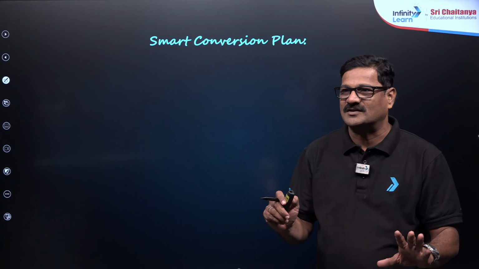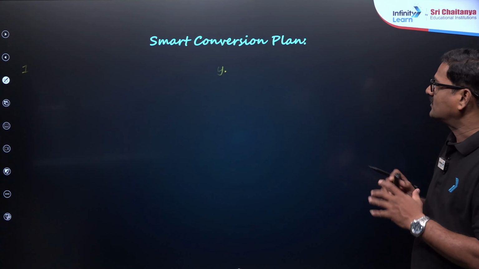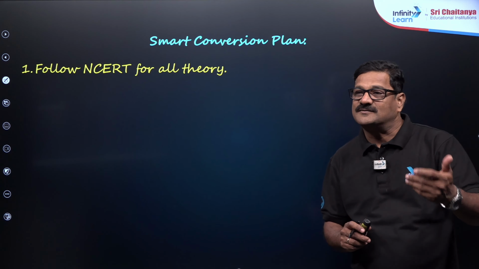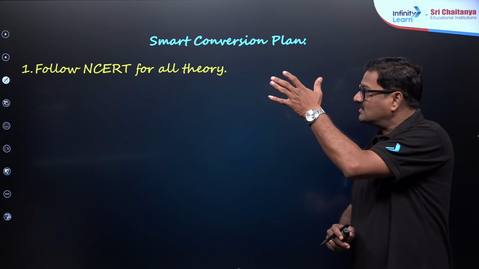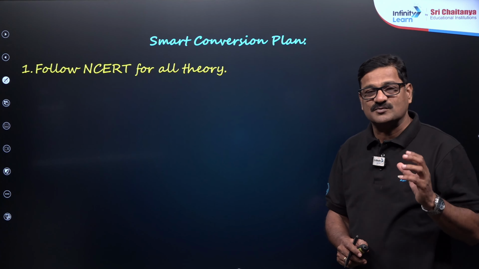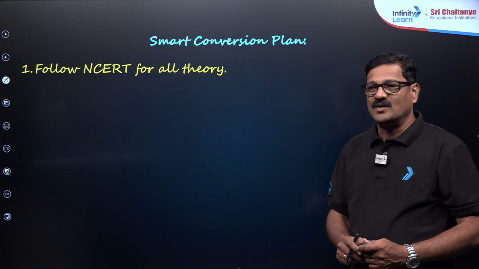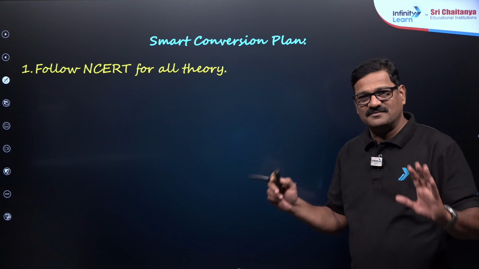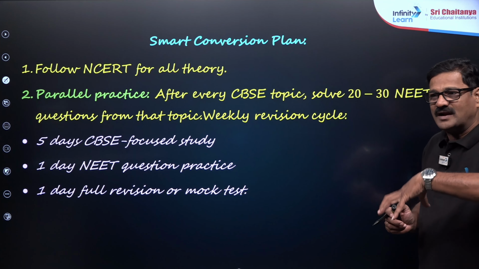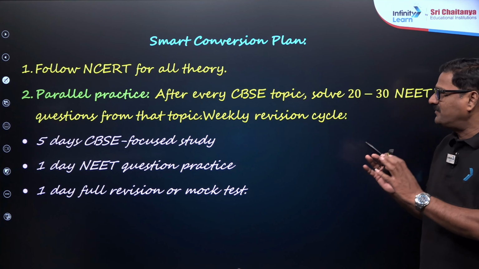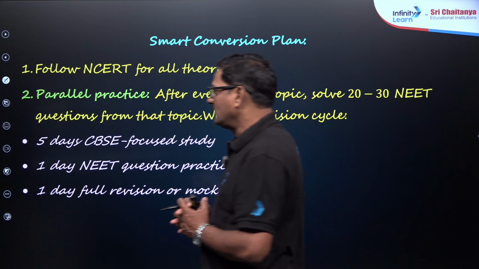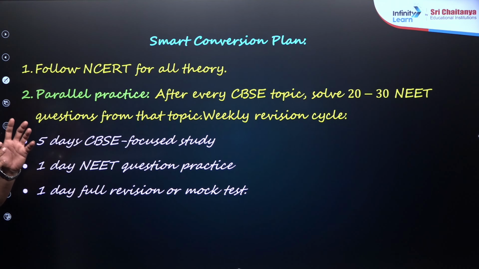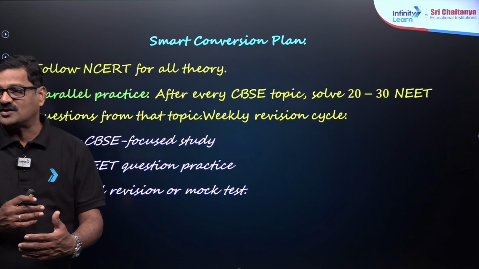ओके, let us not discuss about that. बच्चों, look at here: smart conversion plan. ये कन्वर्शन क्या, ये जो सीबीएसई प्रिपरेशन है ना, ये नीट का कैसे कन्वर्ट करता। सो ये स्मार्ट कन्वर्शन प्लान के बाद आपको क्वेश्चंस टेक्स्ट बुक हिसाब से बनाना कैसा है वो भी आपको पता कर लेता हूँ। Follow NCERT for all theory part. NCERT is everything and parallel practice after every CBSE topic. बेटा, solve at least a few questions, minimum 20 to 30 questions from that particular topic. Weekly revision cycle is also required.